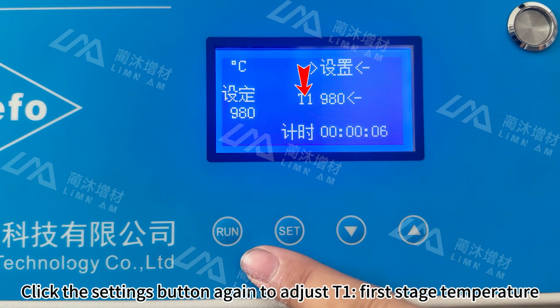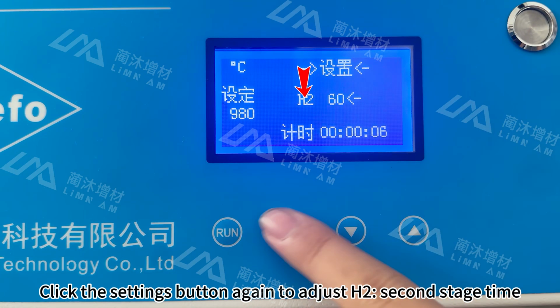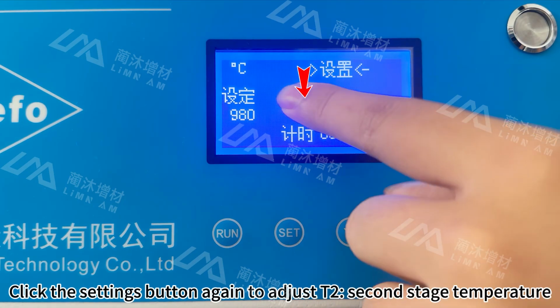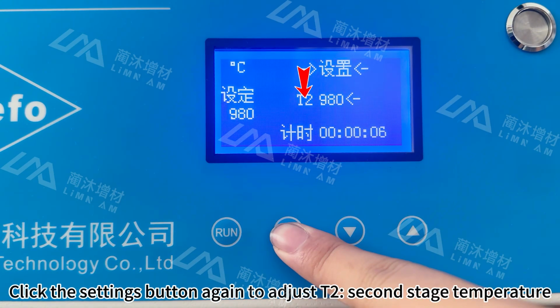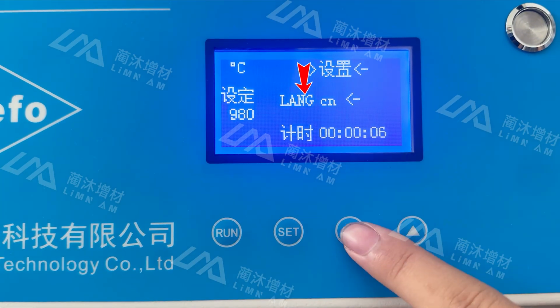First stage temperature. Click the settings button again to adjust HR. Second stage time. Click the settings button again to adjust TR. Second stage temperature. Click again to adjust the language.